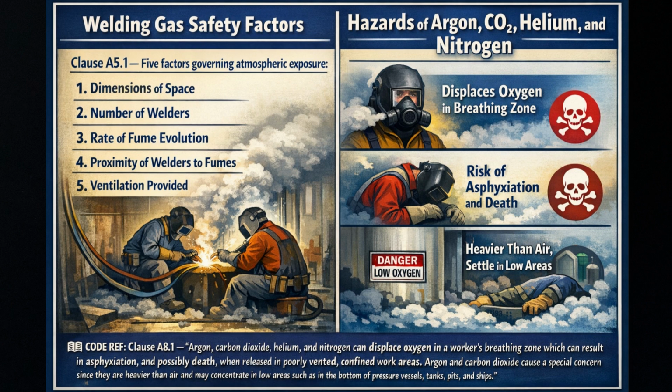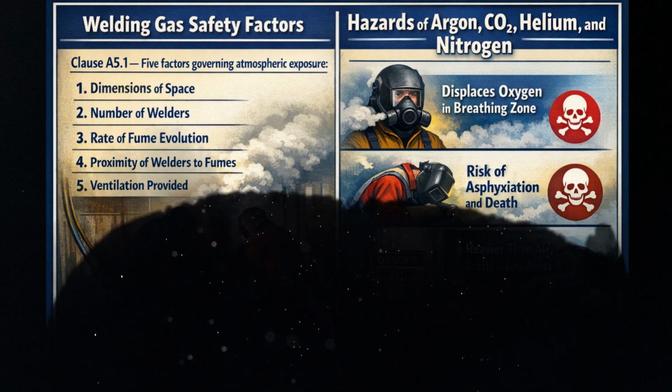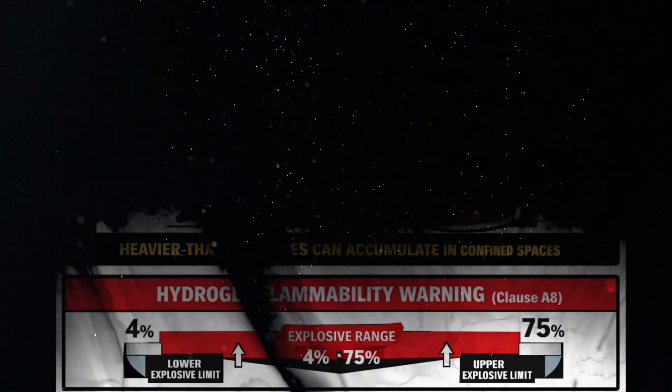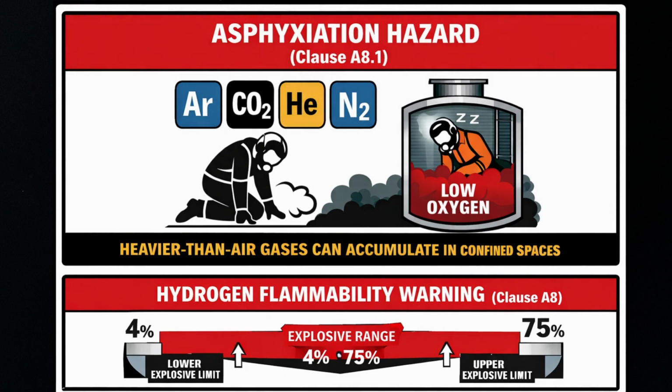For argon, CO2, helium, and nitrogen, all 4 can displace oxygen in the breathing zone, potentially causing asphyxiation and death in poorly ventilated, confined work areas. The code notes that argon and CO2 are a special concern because they are heavier than air. For hydrogen, the code issues a formal warning. Hydrogen is a highly flammable gas. The code states concentrations between 4% and 75% by volume in air are relatively easy to ignite by a low-energy spark and may cause an explosion.